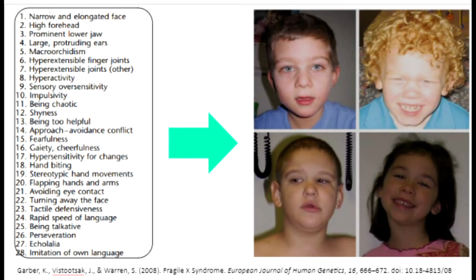So one unique aspect of Fragile X syndrome is that each child may present differently. This phenotypic screening checklist proposed by Mays et al. says that at least 17 of the 26 items should be checked off to suspect Fragile X syndrome. As you can see, there is a heavy emphasis on behavioral symptoms rather than physical characteristics. This is also reflected in the previous slide as we move away from physical characteristics and towards behavioral issues.